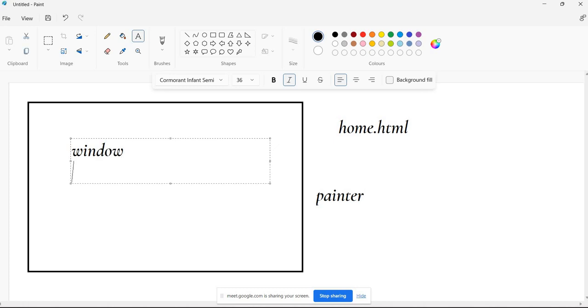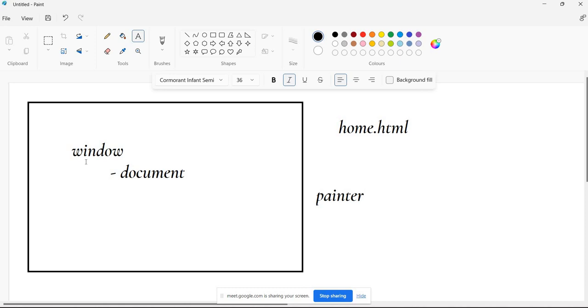Inside the window object, we have another object that is called document. This document refers to this HTML file, and window refers to all the powers within the browser.